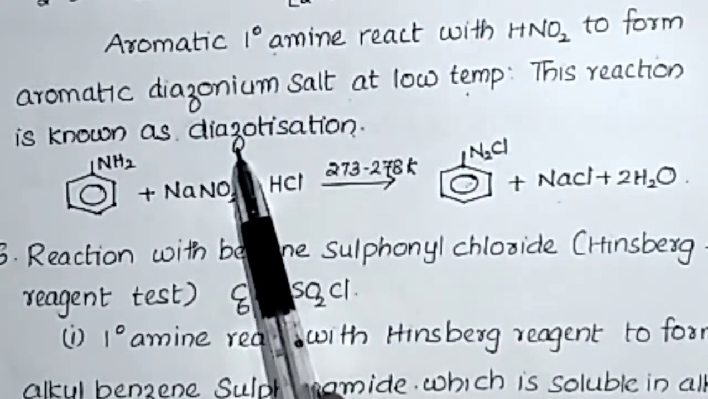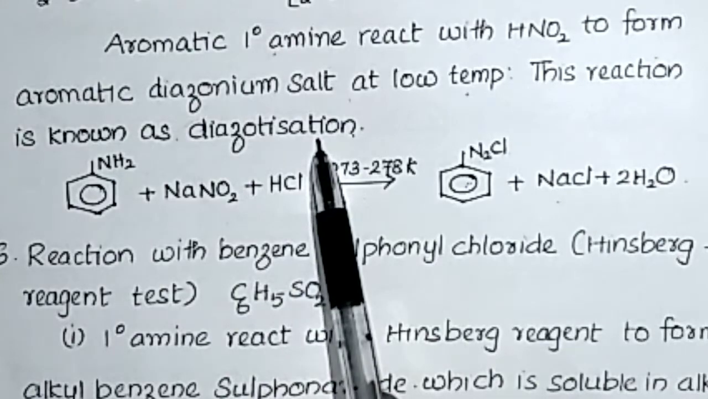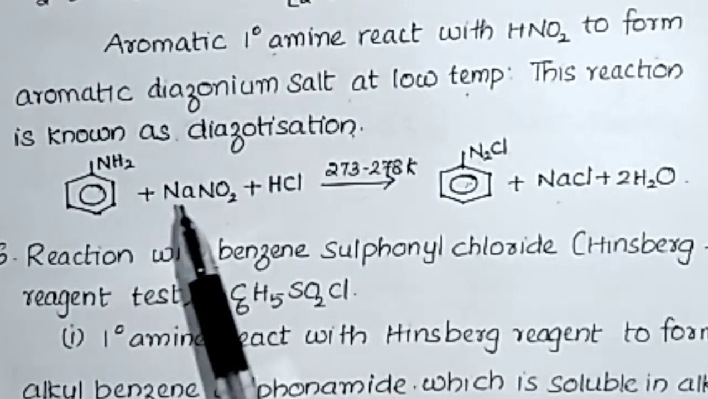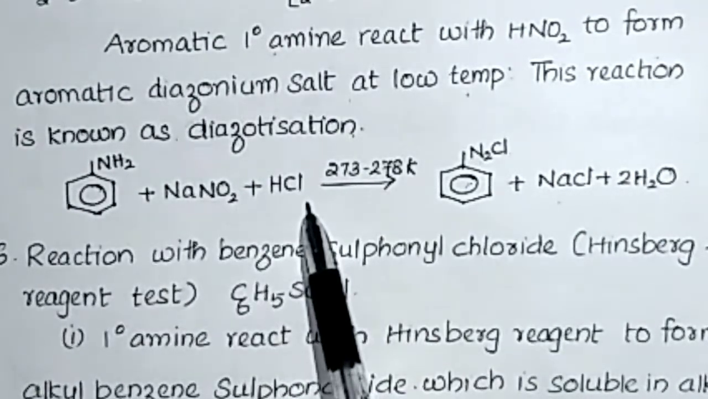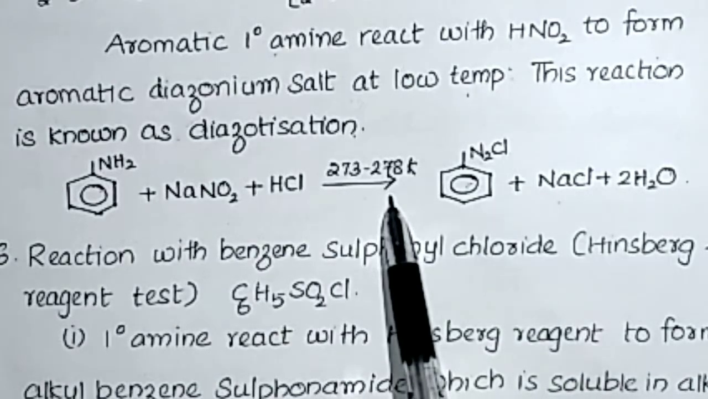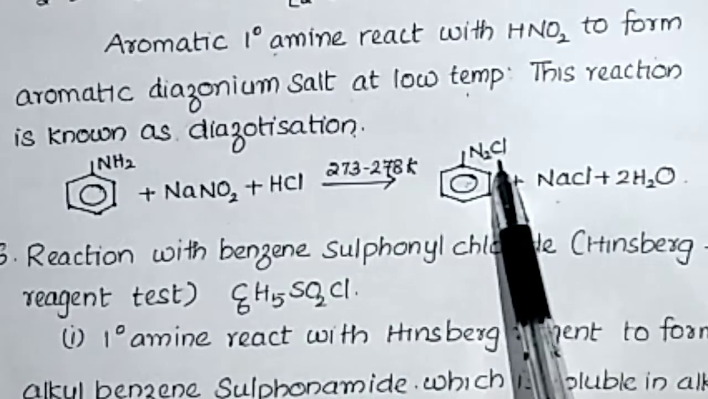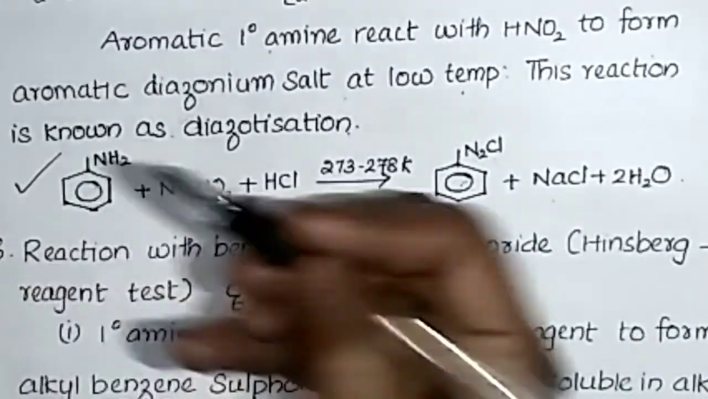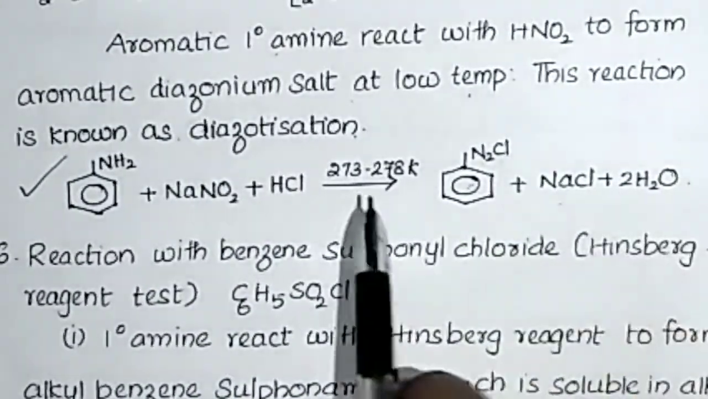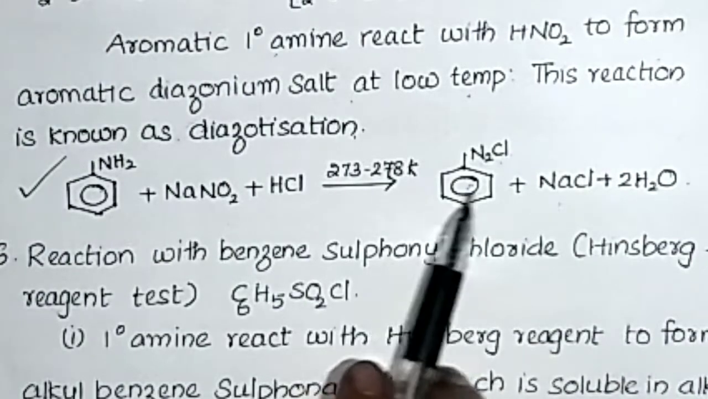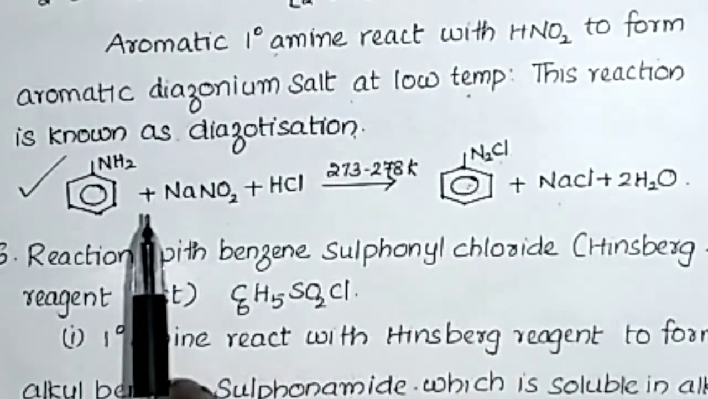This reaction is known as diazotization reaction. Aniline on treating with NaNO2 and HCl at 0 to 5 degrees Celsius gives benzene diazonium chloride. This is a very important reaction, benzene diazonium chloride preparation.